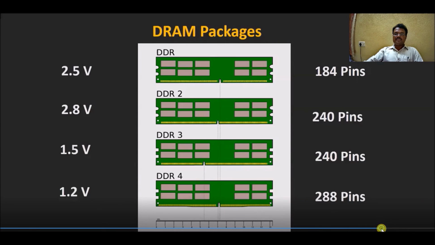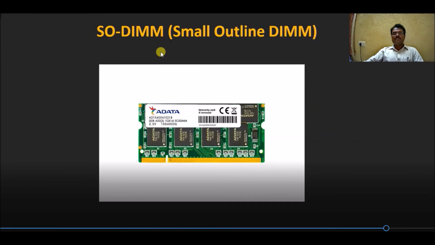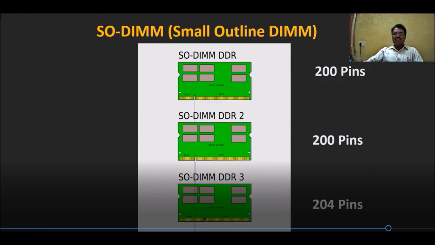This is called SODIMM, small outline DIMM. These are generally used in laptops and small computers. SODIMM DDR1 had 200 pins.